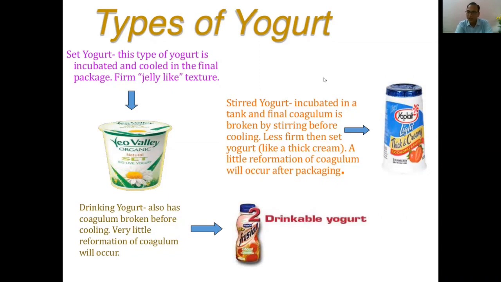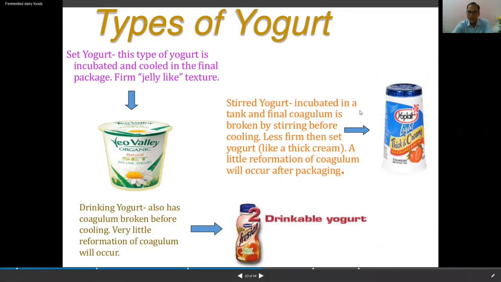And then stirred yogurt, on the second diagram, this one. It is incubated in a tank, and the final coagulum is broken by stirring before cooling. It is less firm than the set yogurt, and like a thick cream. A little reformation of coagulum will occur after packaging. So this is stirred yogurt, which has been stirred. It is the set yogurt which is set in the form of a jelly texture.